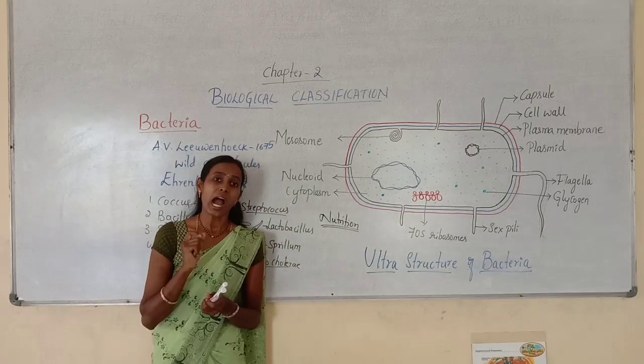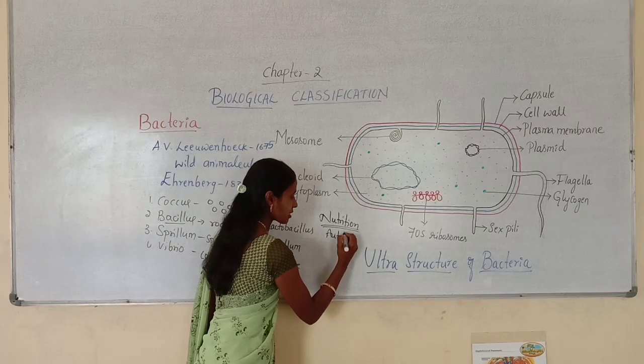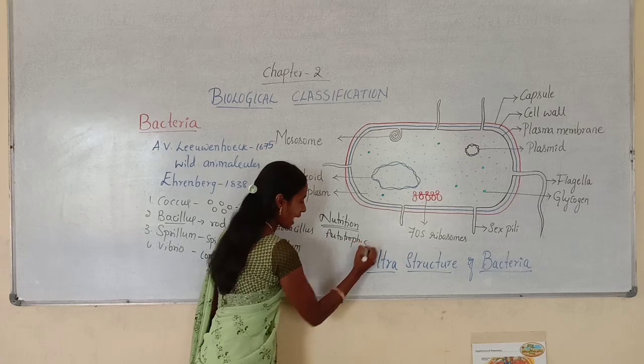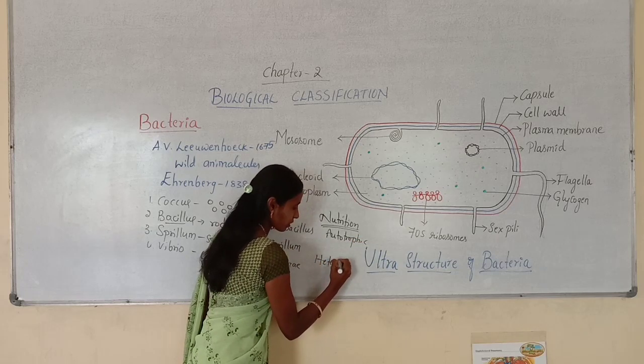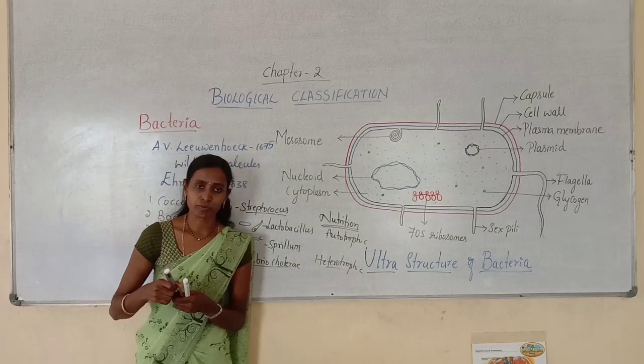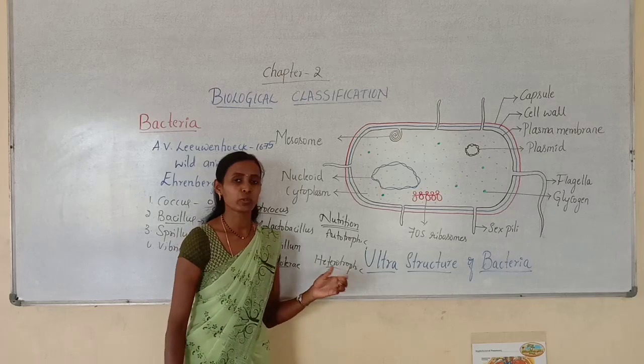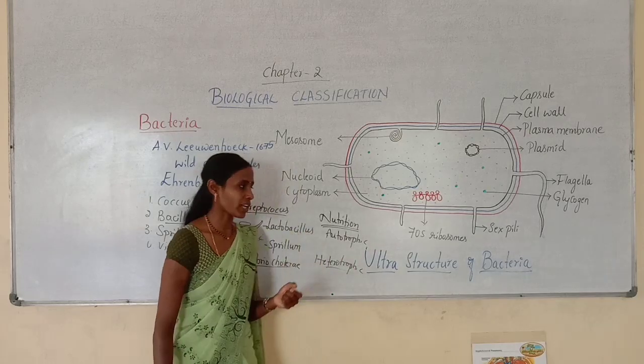Into two types, autotrophic nutrition and heterotrophic nutrition. So here we can see autotrophic and heterotrophic. If they are autotrophs, they can prepare their own food, and heterotrophs usually depend upon other organisms.